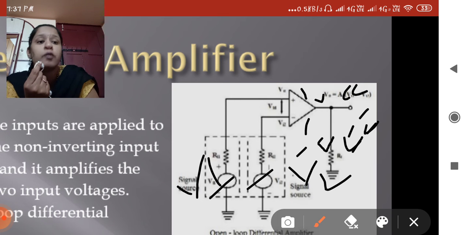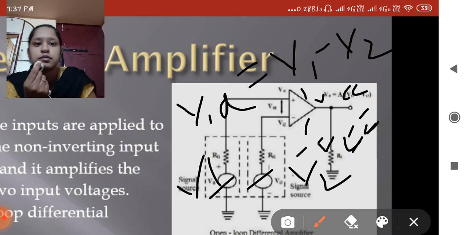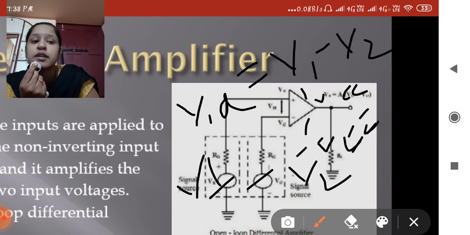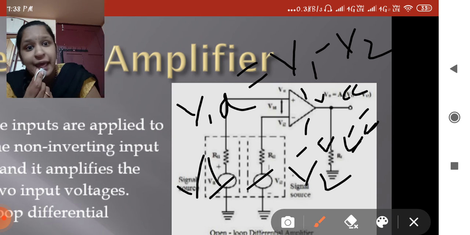This is VID equals V1 minus V2, right? The output voltage is V naught equals A into V1 minus V2. Both input terminals are supplied with voltage through very low resistance values.